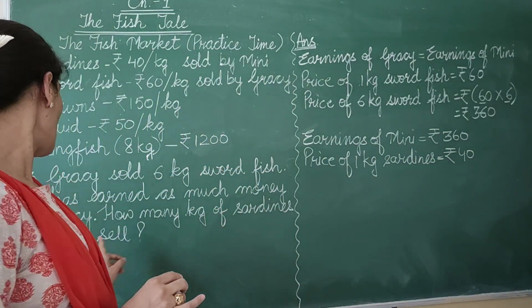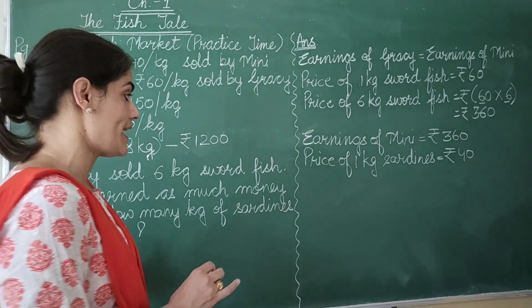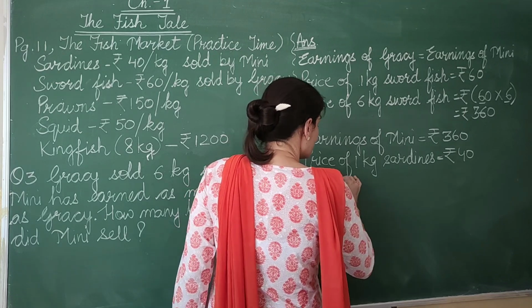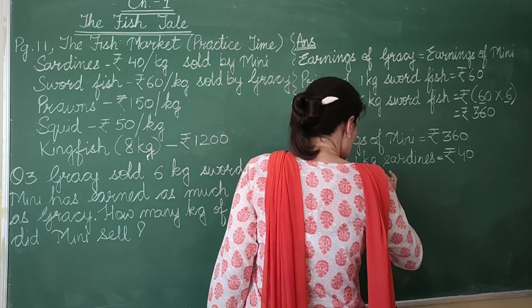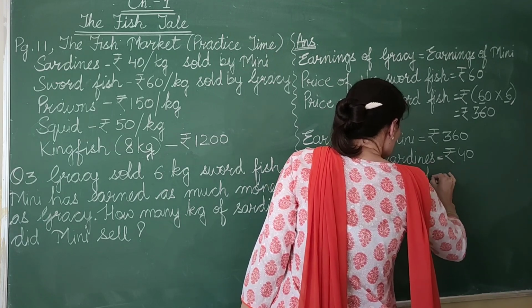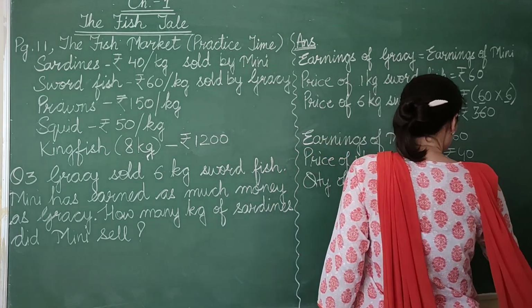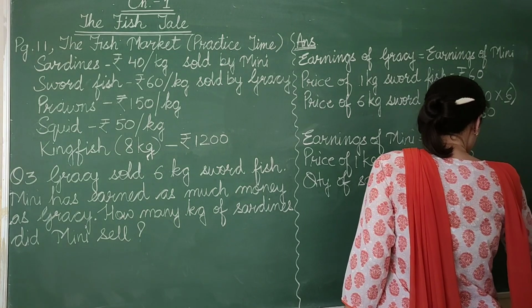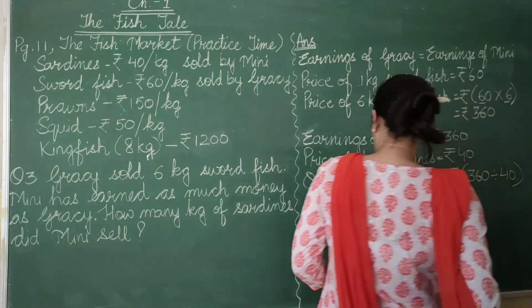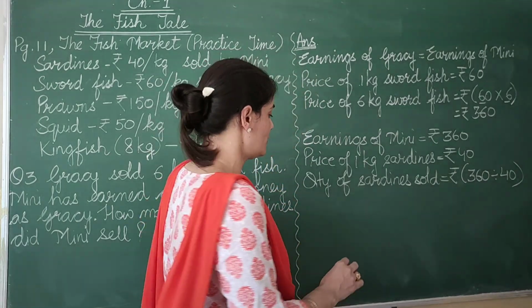How many kg of sardines did Minnie sell? So quantity of sardines sold is equal to rupees 360 divided by 40. So let's do the division here.